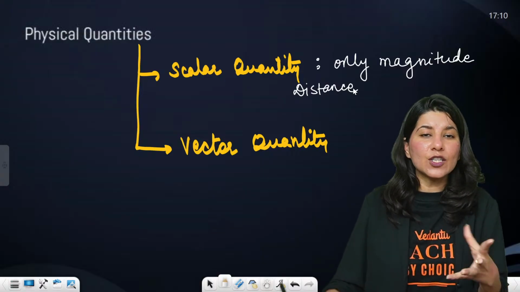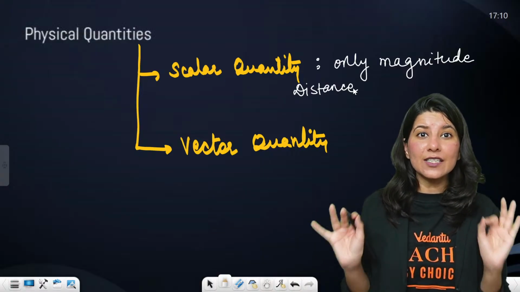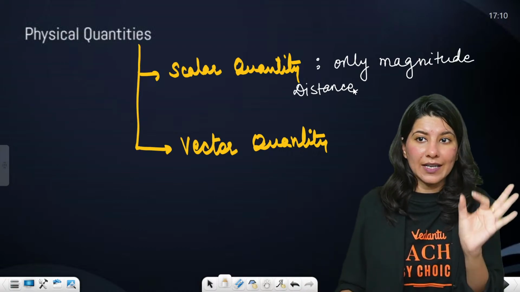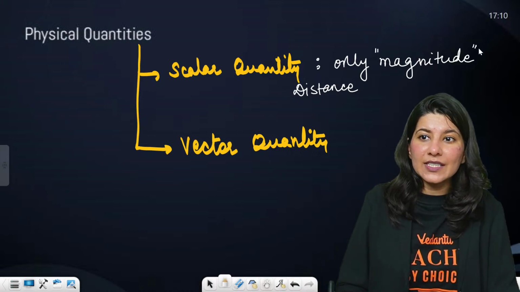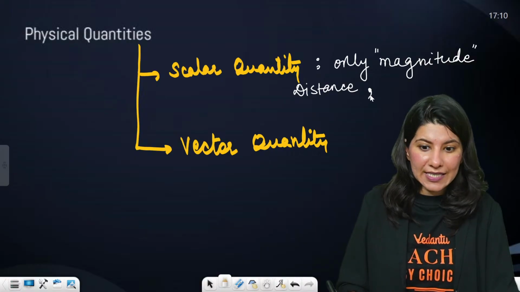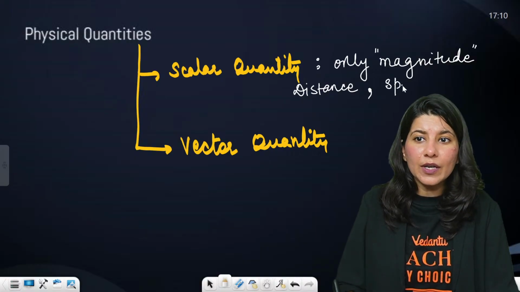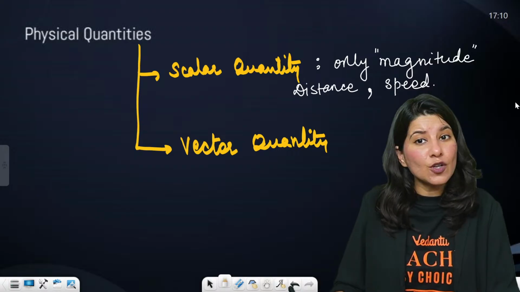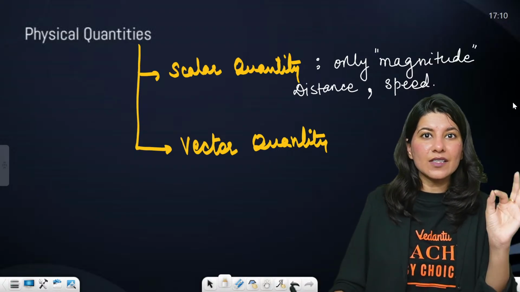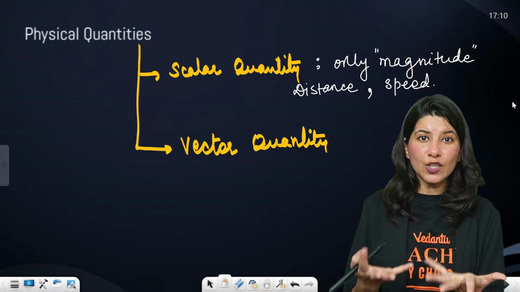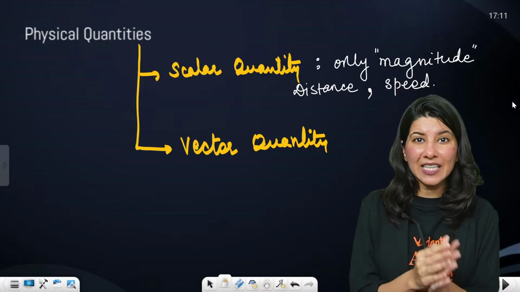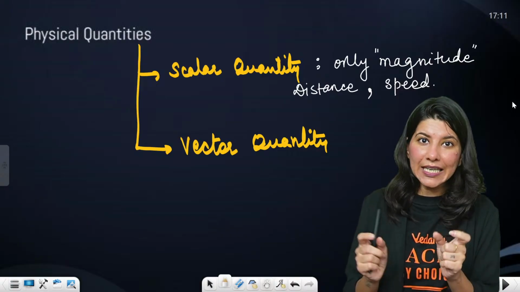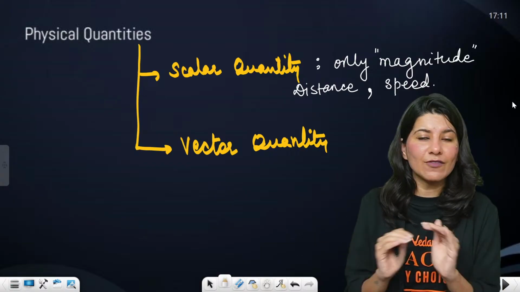I have not asked you in which direction. So distance is only about the number, the magnitude. You can call speed a scalar quantity as well, because speed is associated with how far you are going. Ma'am, 3 meter per second. Again a number is involved, magnitude is involved, there is no direction.